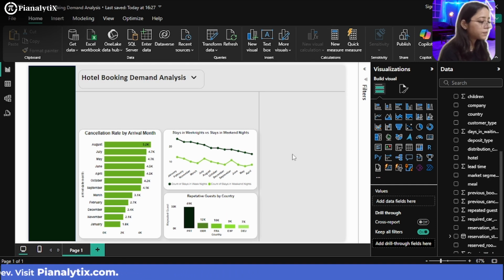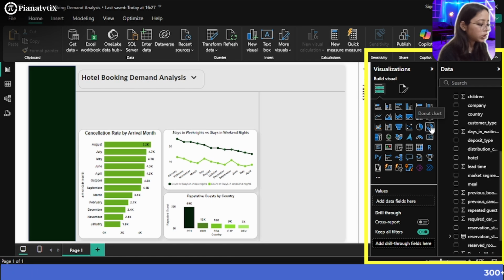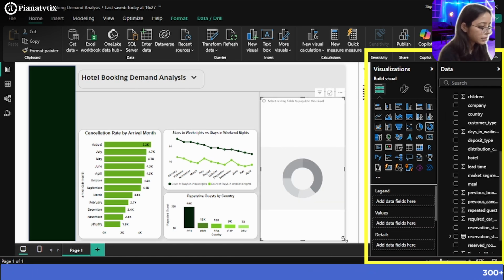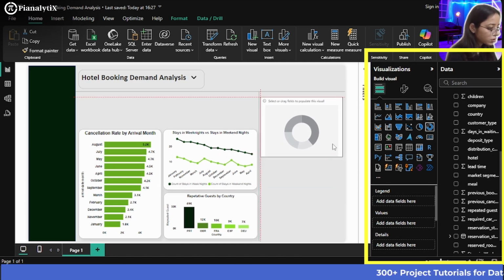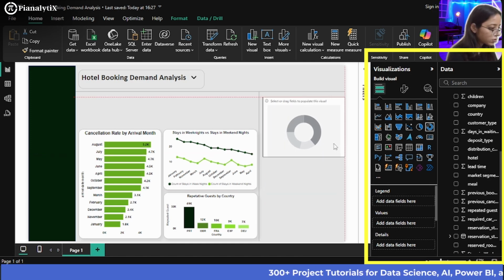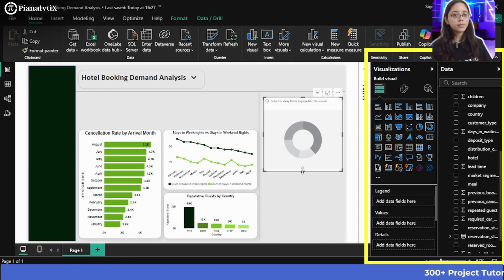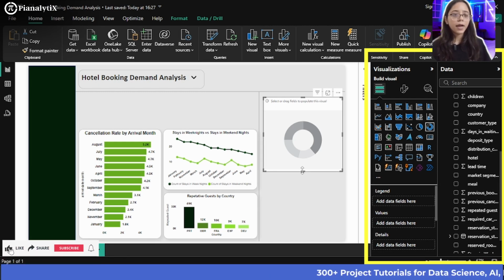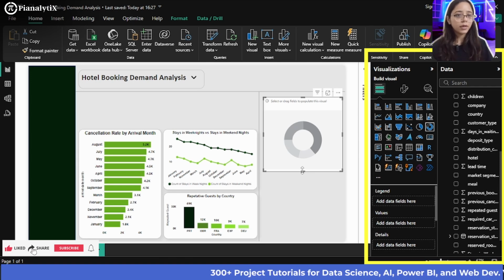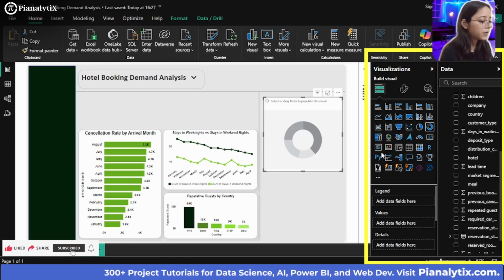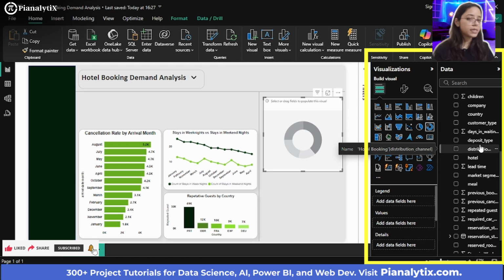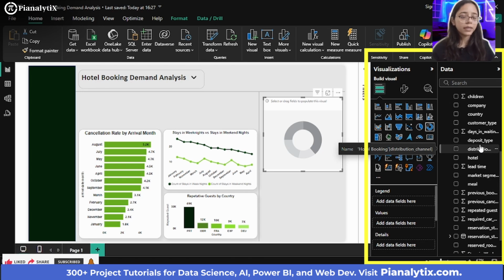Now what you can do is you can click on the donut chart now and you can just resize this. Now we want to see the cancellation rate by the market segment. Before I explain what market segment means, market segments are the platforms from which people have booked their hotel tickets. Now, for example, I want to see the cancellation count or the cancellation rate by the market segment.